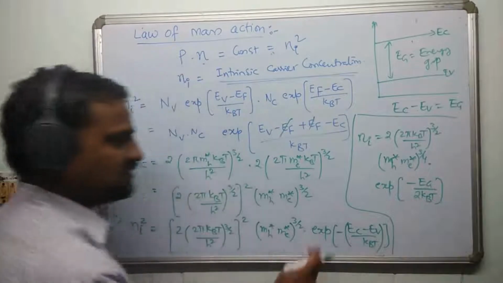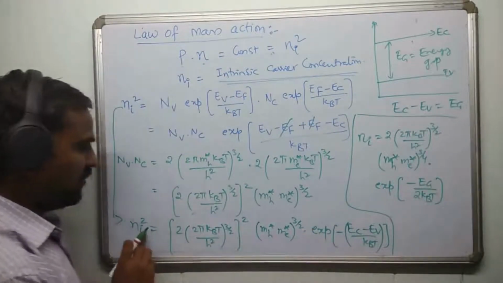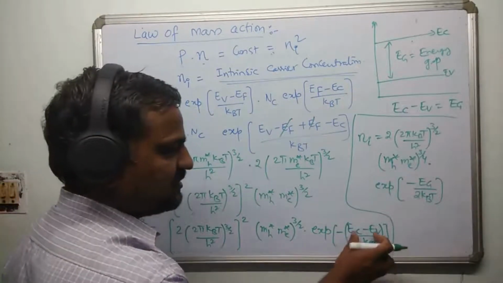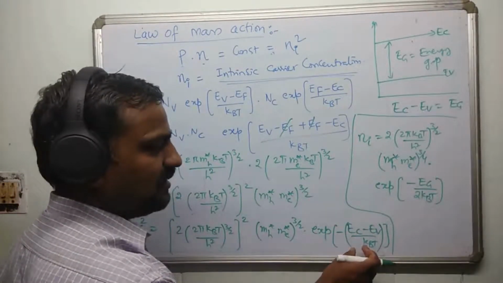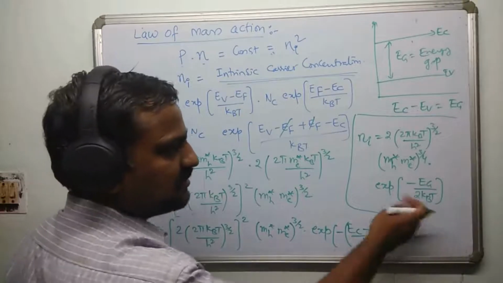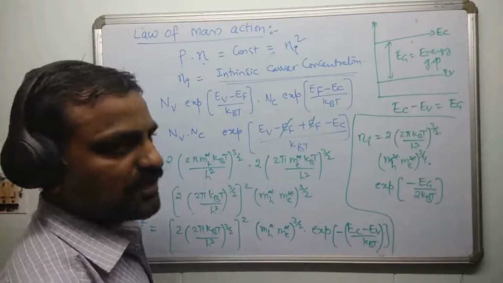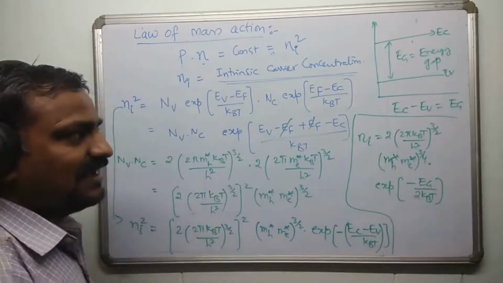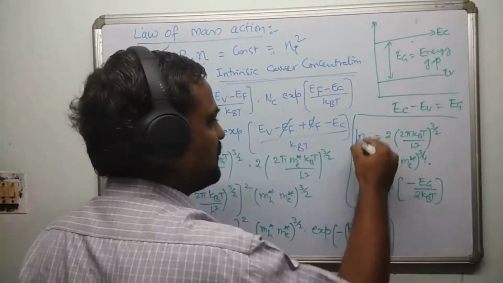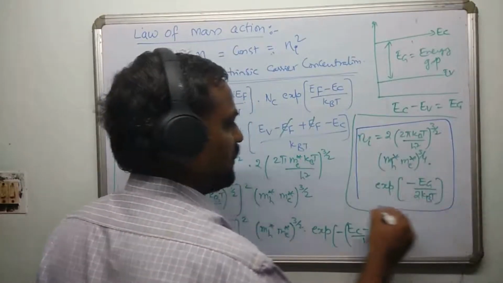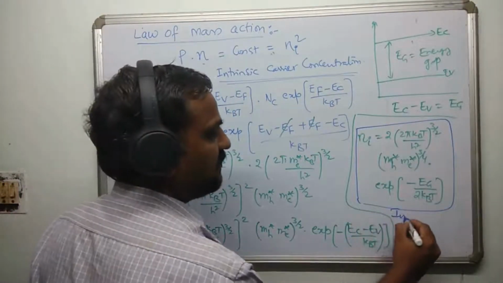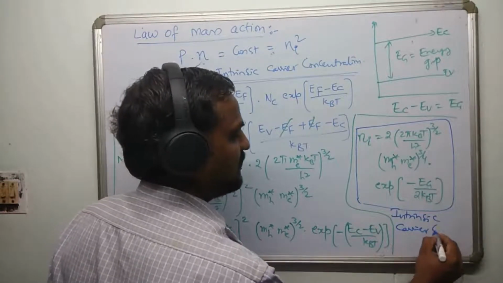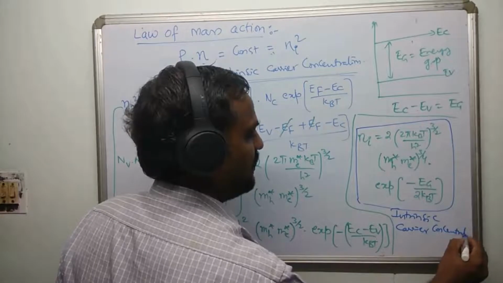Why this 2? Because (e power minus x) whole power 1 by 2 is e power minus x by 2, and e power minus x here is e power minus Eg divided by kBT, divided by 2, which is nothing but minus Eg divided by 2 kBT. So this term is what you call the intrinsic carrier concentration. This is one important expression. Please remember this. In the exam, it is an important question.